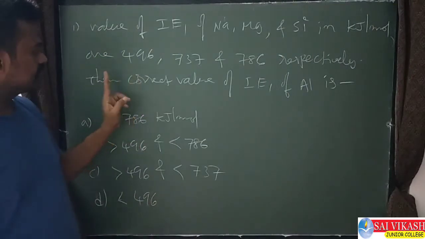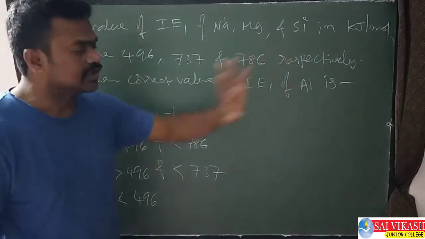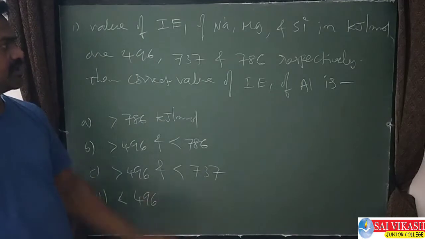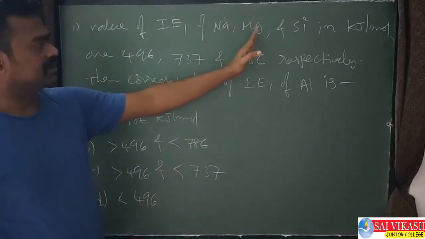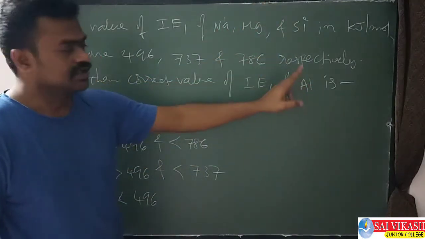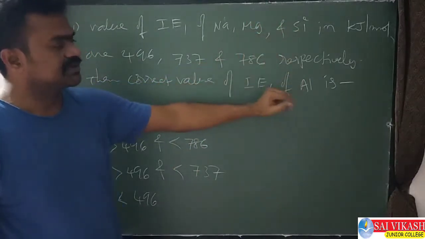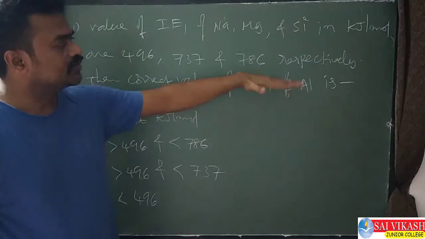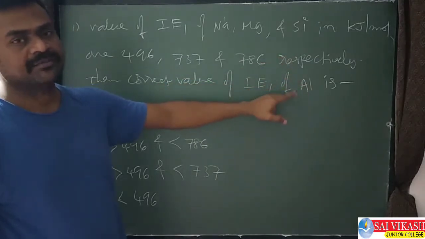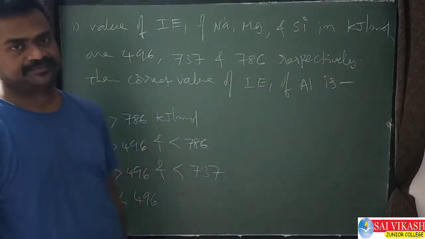Then the correct value of IE1 of aluminum is, after sodium and magnesium comes aluminum, then after aluminum comes silicon. So they skipped the aluminum. So we need to guess the IE1 value of aluminum.